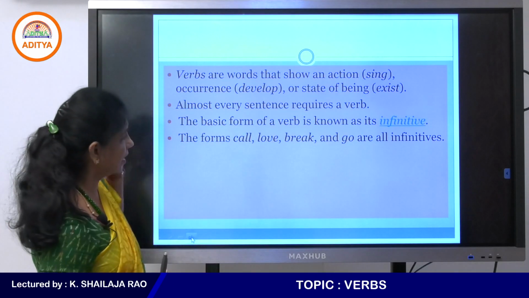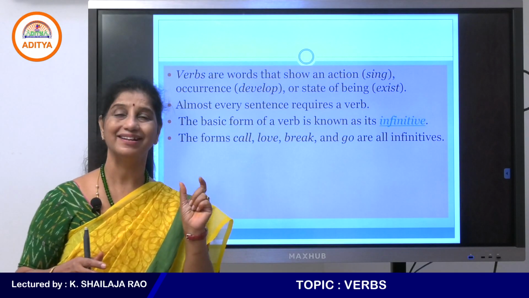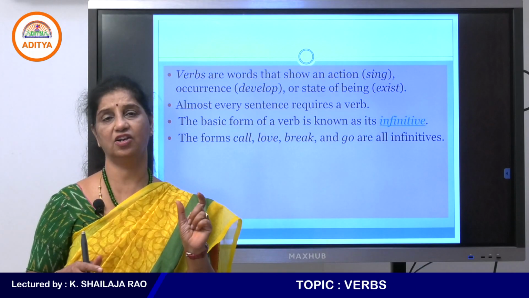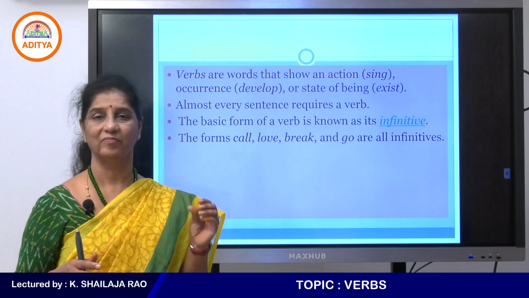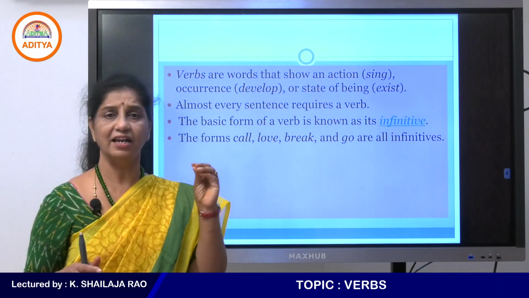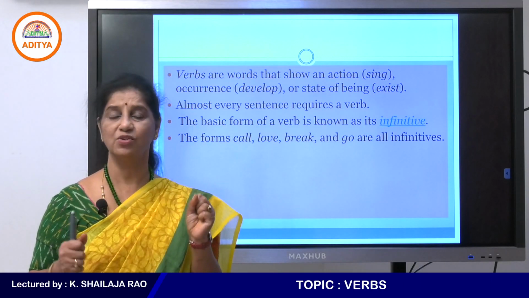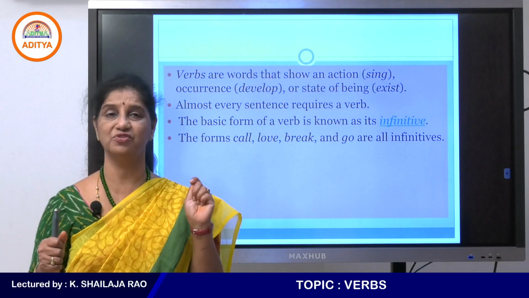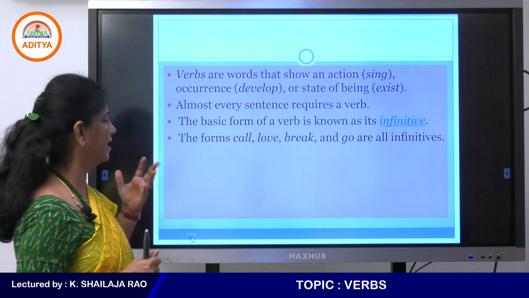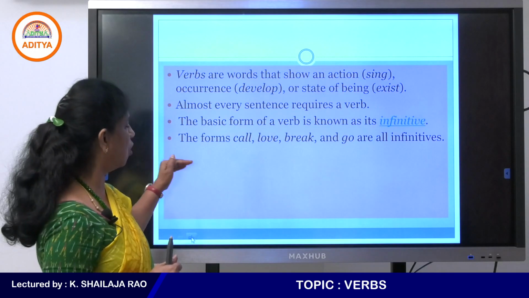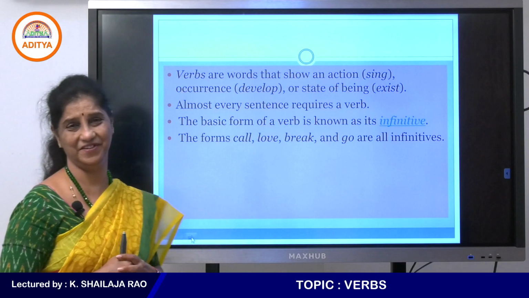So the basic form of the word, when we say eat, sleep, read, all these are called infinitive. When we put to read, Sita loves to read. Sham loves to sleep. So when we put those to read, to sleep, they are all called infinitive verbs, or they are all called infinitives. So call, love, break, go are all infinitives.